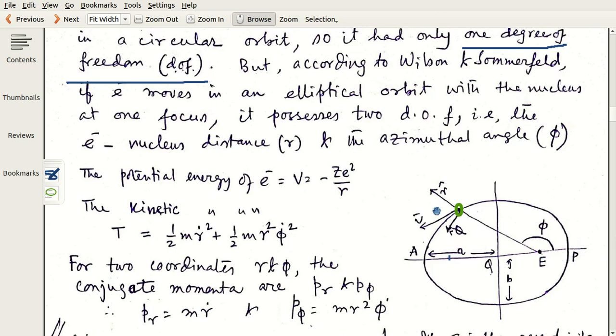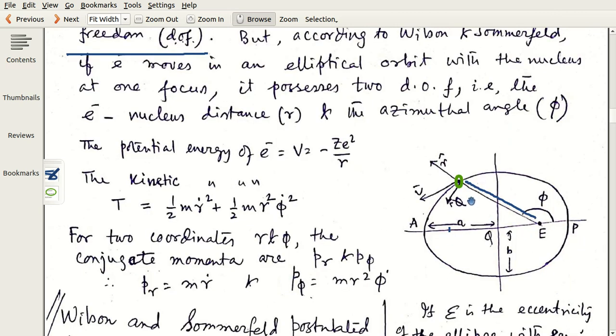And you see this distance is r, and the unit vector r is along this way, and this is angle phi, and everything else you understand. In this direction, actually, the unit vector phi changes. This is unit vector phi. You might struggle to read it, so I tell you that this is unit vector phi.